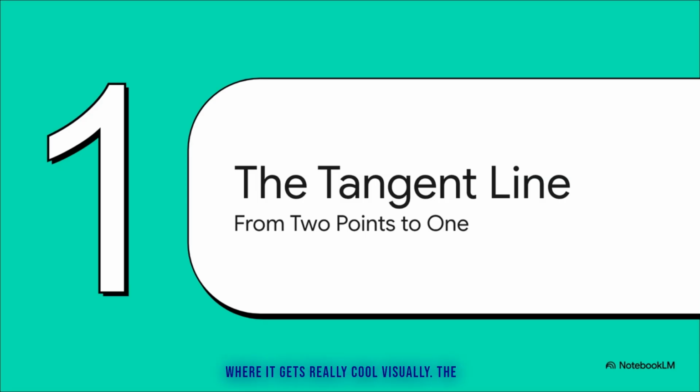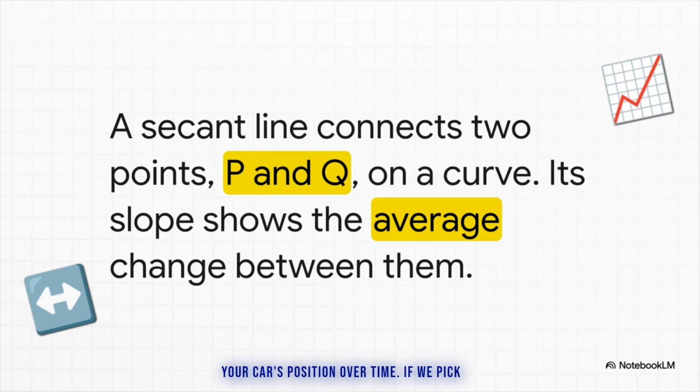And this is where it gets really cool, visually. The whole secret is seeing how we can magically transform the line for an average into the line for an instant. It all starts with two simple points on a curve. So just imagine a graph of your car's position over time. If we pick two different moments, let's call them P and Q, and then just draw a straight line connecting them, bam, you've got a secant line. The slope of that line is your average speed between those two points.